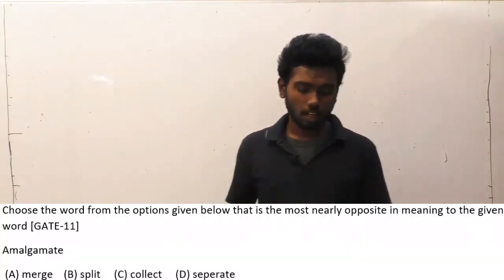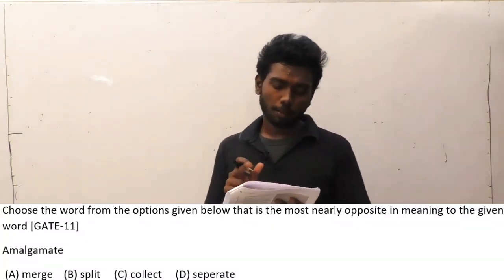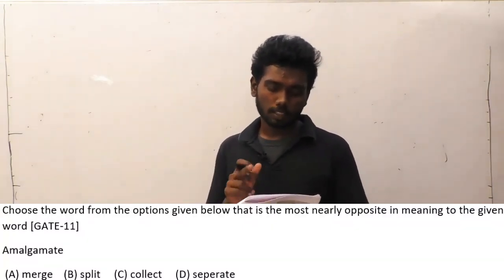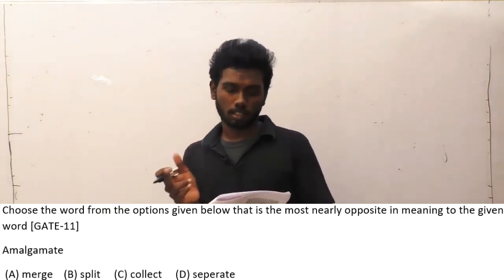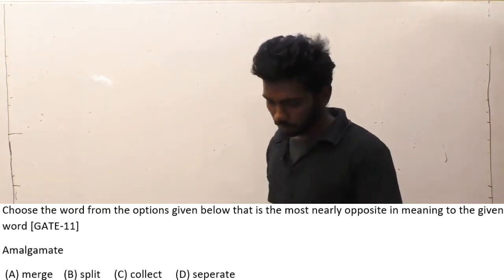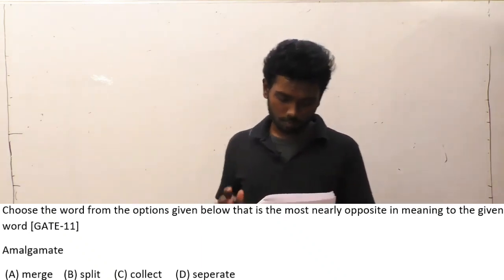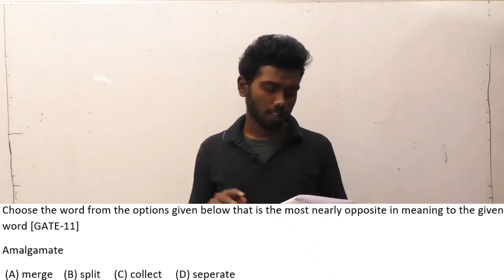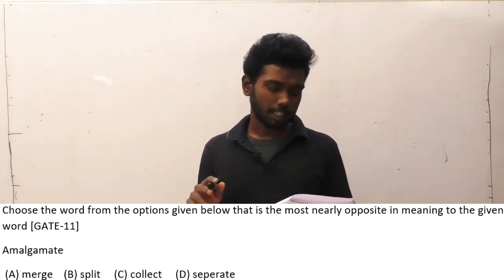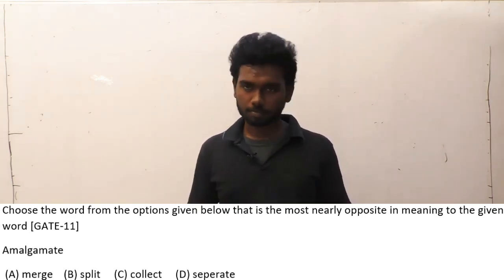Okay students, we were solving previous questions in the previous session and now we continue solving the previous GATE questions again. Question number 16. Choose the word from the options given below that is most nearly opposite in meaning to the given word. The word is amalgamate. The options are option A merge, option B split, option C collect and option D separate.